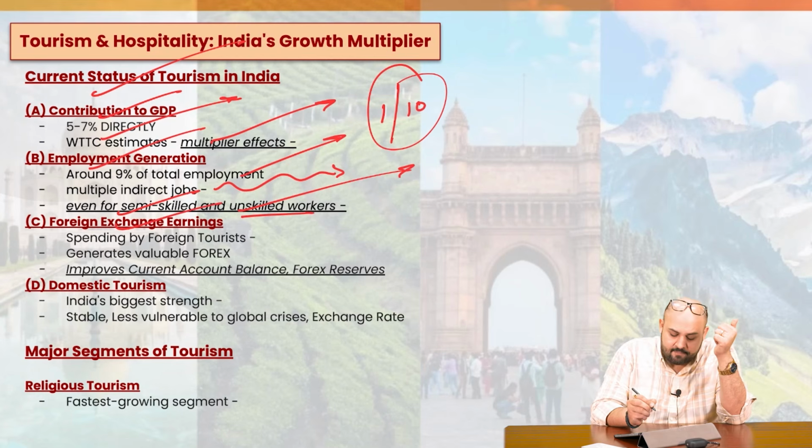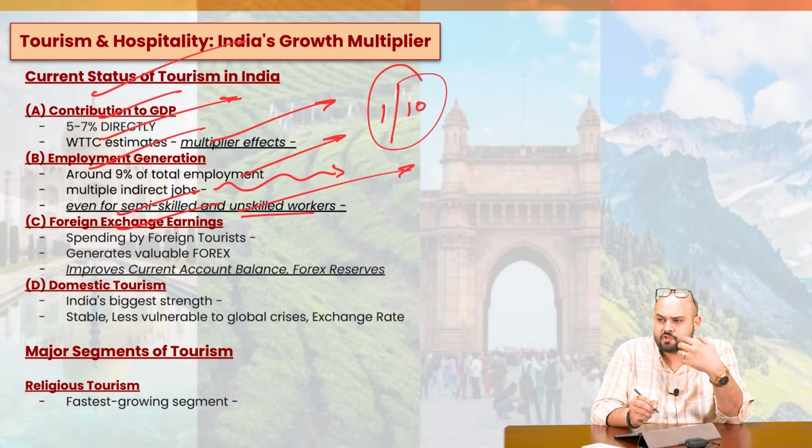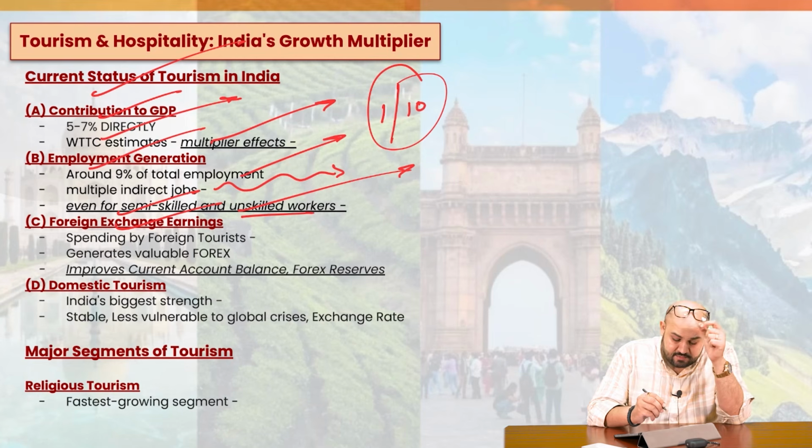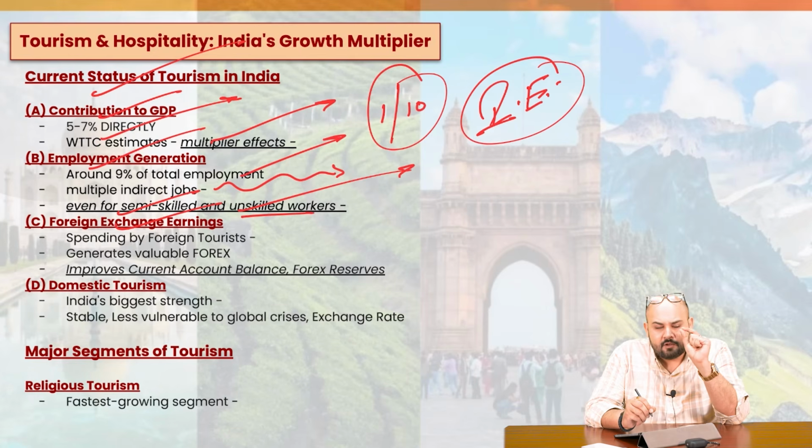Foreign exchange earnings, we have a lot of spending by the foreign tourists who come to India, right? For shopping, for buying various things, for staying in the hotels. So this particular thing, it is basically an invisible export. Use these words in our answers. Tourism acts as invisible export earning.